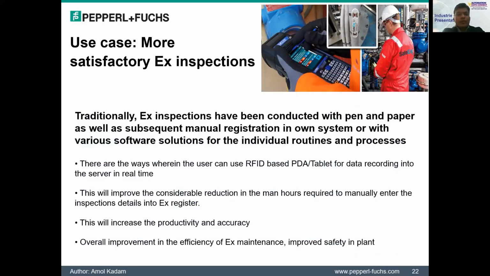This will considerably reduce the man hours required to manually enter the inspection details into the Ex register, and hence this will increase the productivity and, most importantly, accuracy, because data will be accurate as it is directly getting added into the device and available on the cloud in real time.